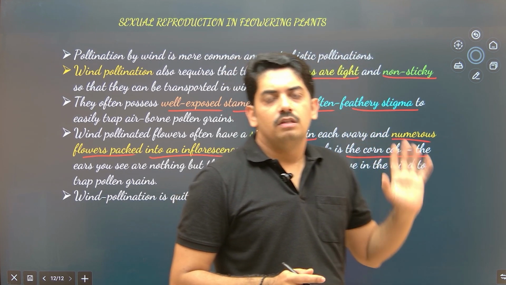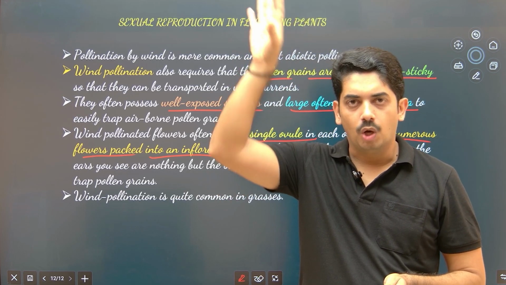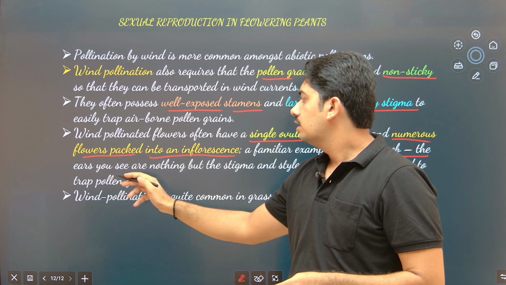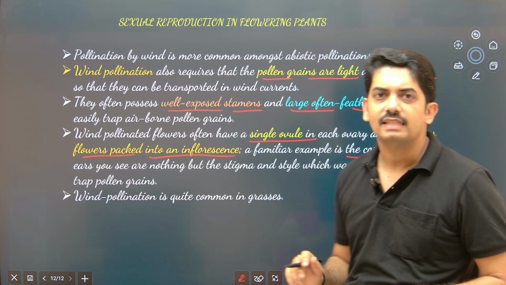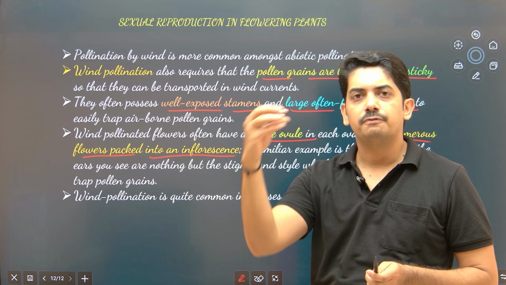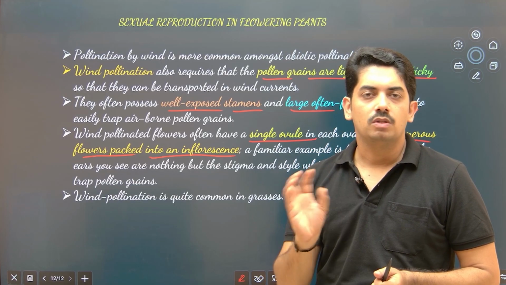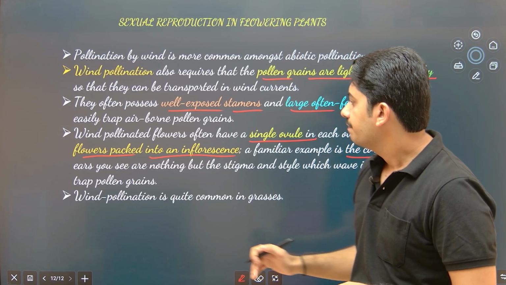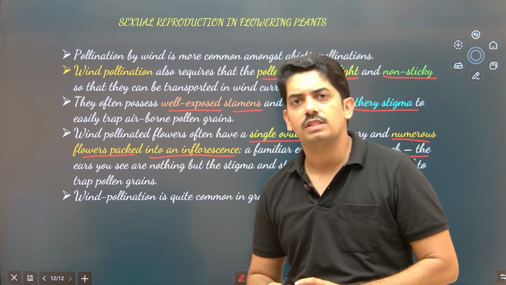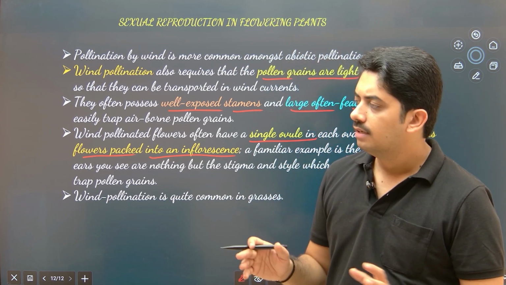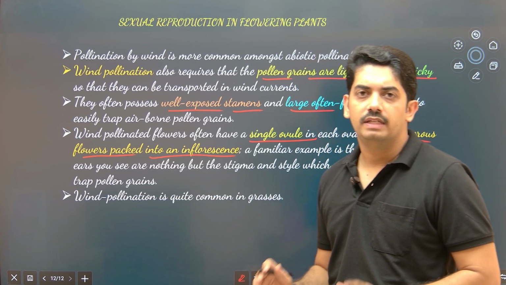Okay, the feathery inflorescence in the maize plant is produced at the top. What they have given as corn cob is actually a group of stigma and style which is coming out of the corn cob. It is not the inflorescence. Okay. So wind pollination is quite common in grasses, which is very common.